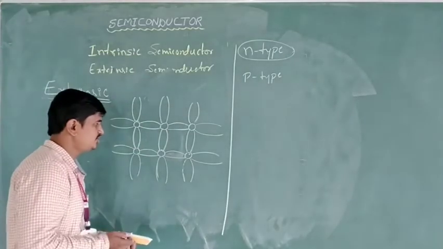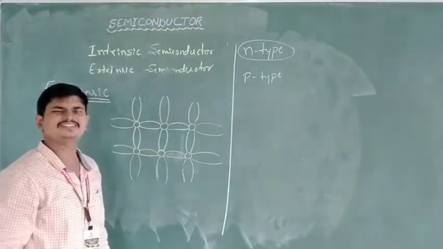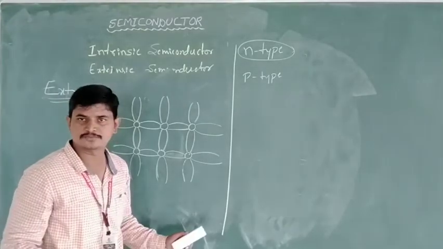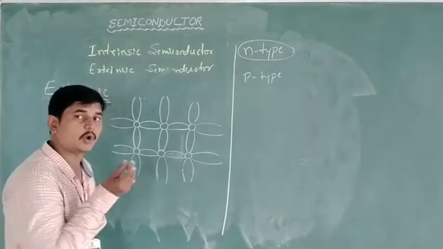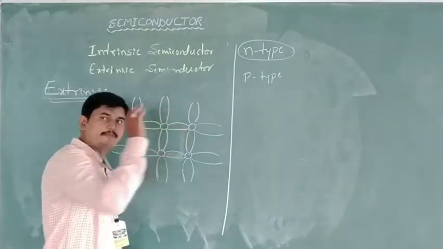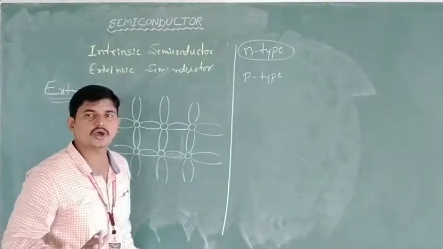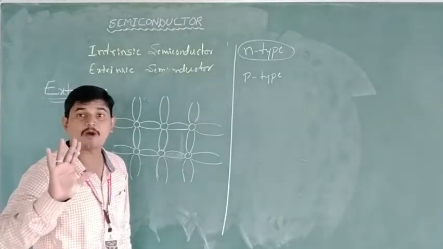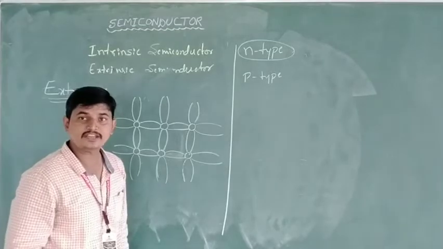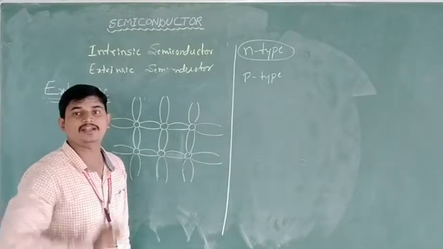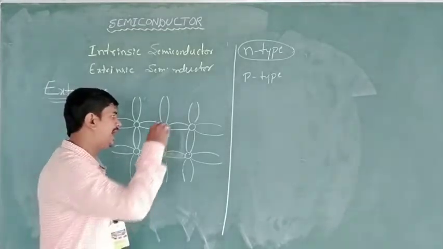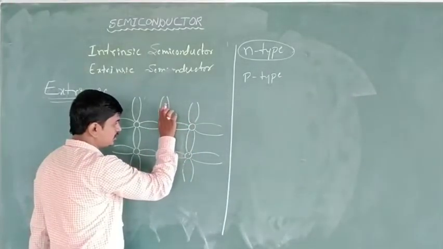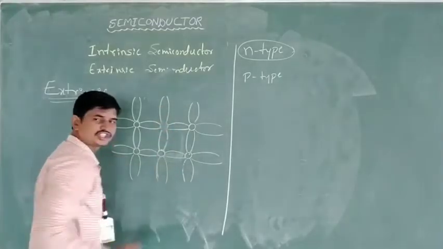See here, initially it is a pure semiconductor, that is, an intrinsic semiconductor. Once the doping process is complete, I just told that doping means the process of addition of impurity. Now I am going to add phosphorus. Phosphorus is a pentavalent impurity. Now I am going to dope one atom in a crystal lattice